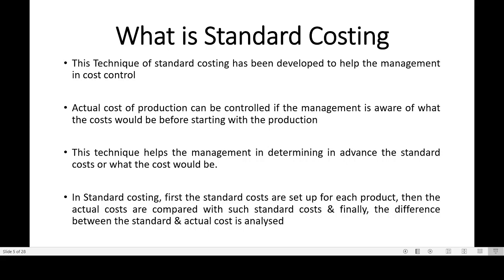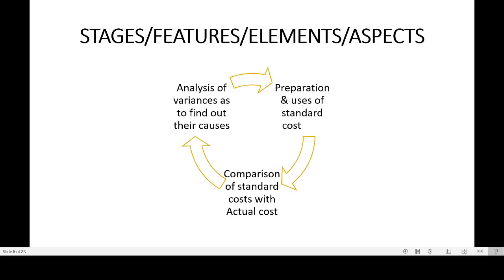At the initial time itself we will be planning how much cost I have to set, meaning we decide a budget, we decide a standard set of limit, how much I'll be spending and how much I will be incurring on this particular element of cost. So even if there is any difference in the standard and actual, it helps us to know the difference, or it helps us to know the causes of that difference. That's why standard costing is helpful for us.